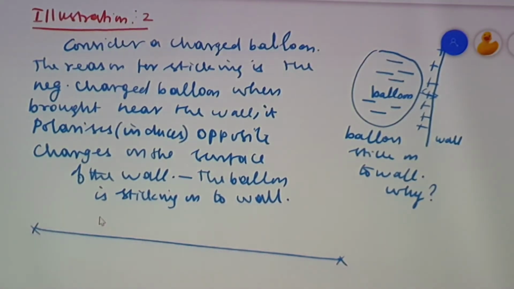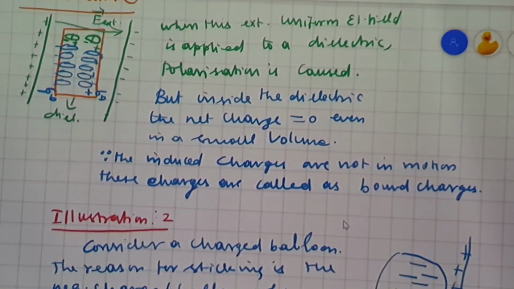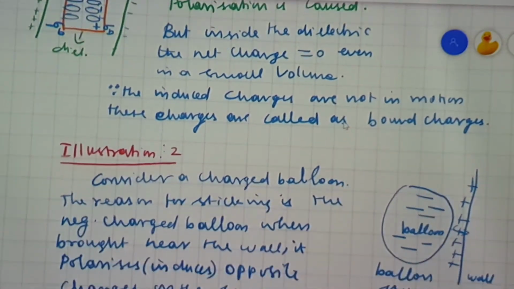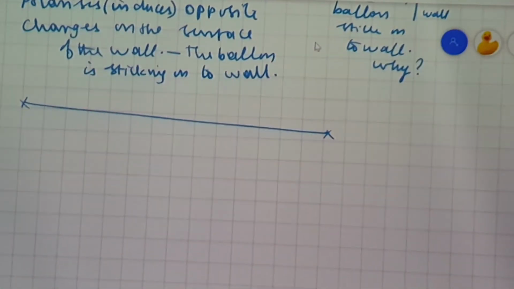In both of the cases, in the first illustration as well as in the second illustration, an external electrical field is applied. In the first illustration, when the external electrical field is applied, it polarizes the dielectric. Then in the second illustration, when the charged balloon, after rubbing, is taken nearer to the wall, it polarizes or induces the charges in the wall. Because of it, the balloon is able to stick onto what? The balloon can stick onto the wall. This is considered to be the second illustration.